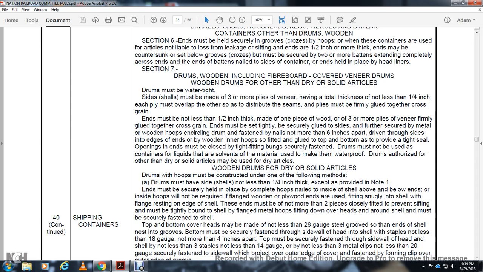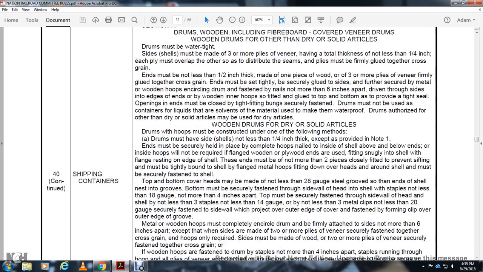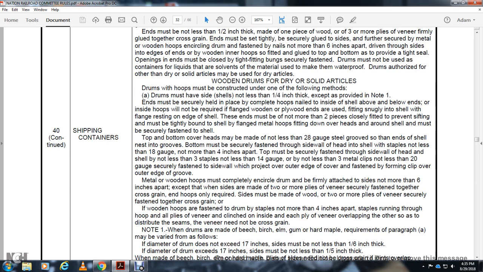Others further secured with the metal or wooden hoops encircling the drum, fastened with nails not more than 6 inches apart, driven through the side into the edge of the wooden inner hoop, so fitted with the glued top and bottom to provide tightness. Any opening end must be closed with a tightening fitting securely fastened. Drums must not be used to contain liquid solvent material used to make them waterproof. Drums authorized for other than dry solid articles may be used for dry articles. Wooden drums for dry and solid articles.